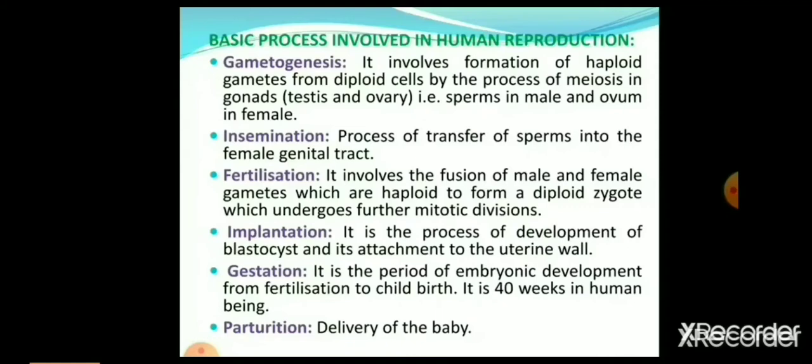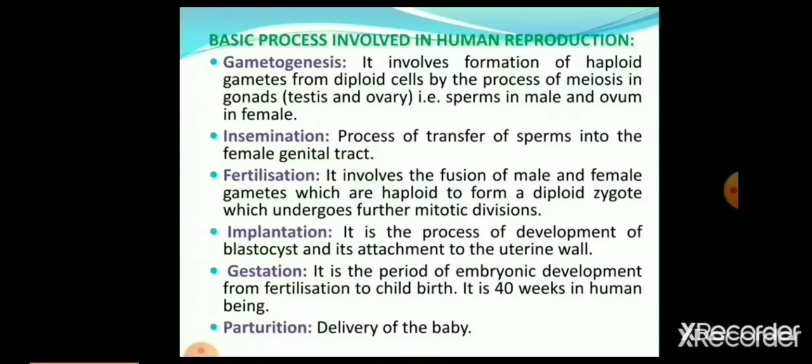given in sequence. First is gametogenesis, that means formation of haploid gametes from diploid cells by the process of meiosis in the gonad. Gonad means testis in male and ovary in female. Gonads mean the organ which forms gametes. Insemination is a process of transfer of sperm into the female genital tract.